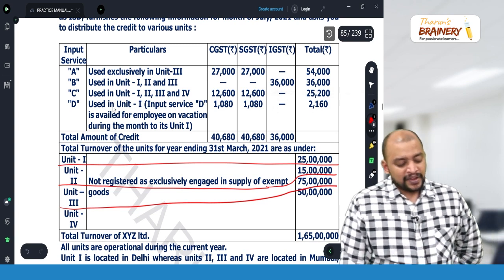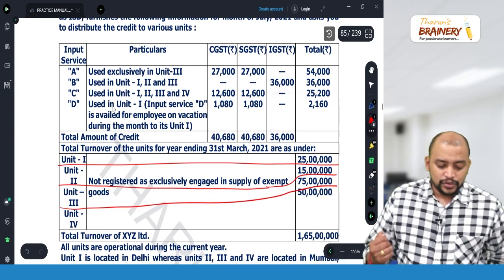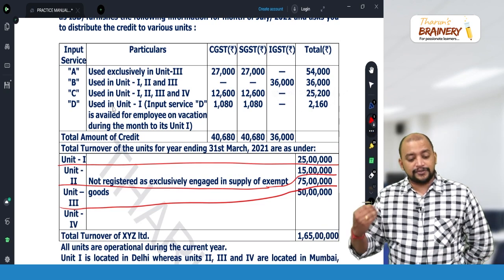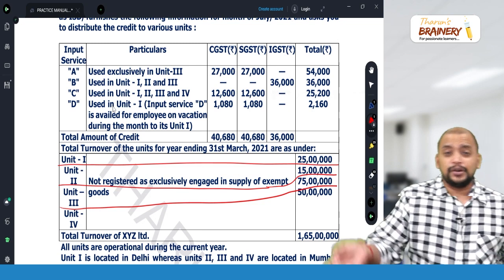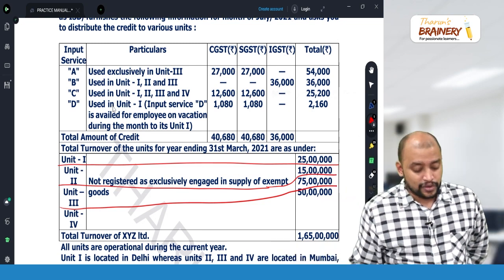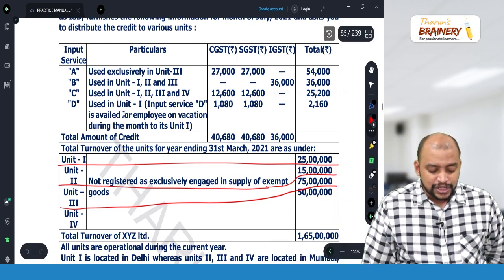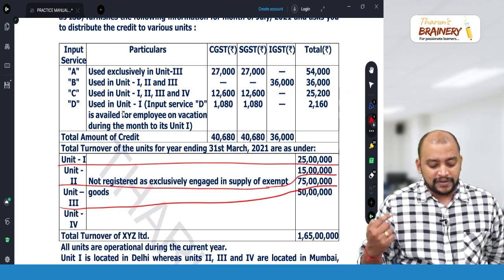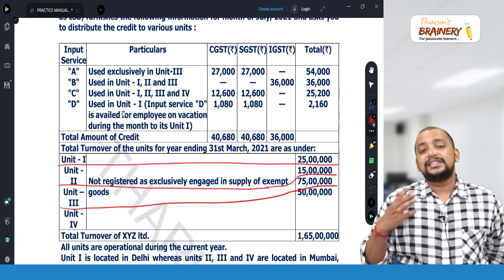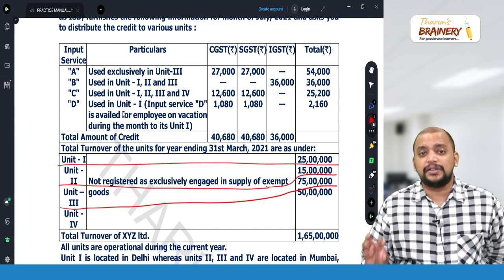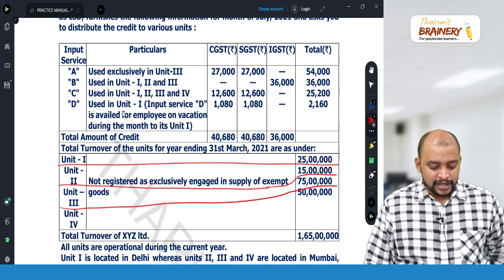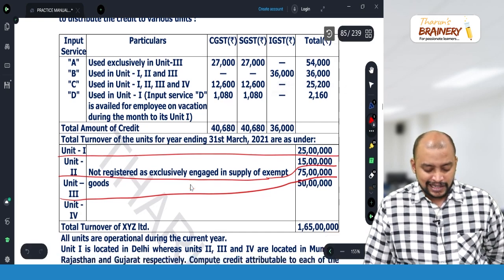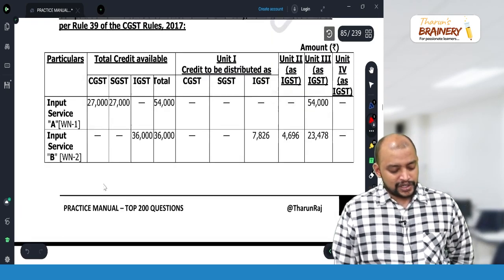Then input service C is used in unit 1, 2, 3 and 4. So it will be distributed to all the 4 units in this turnover ratio. Input service D is used in unit 1. Input service D is availed for employee vacation during the month. See, even if it is a blocked credit, we will distribute that credit. So therefore it will be entirely given to unit 1. So that is what we have.